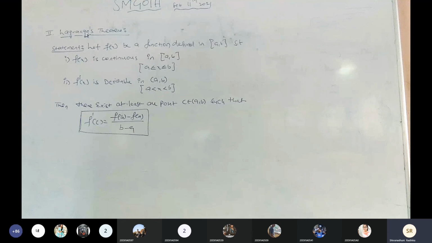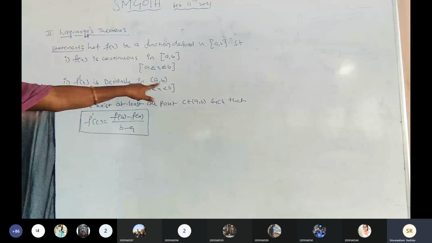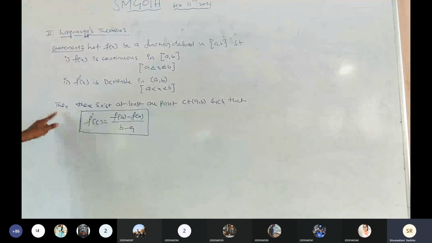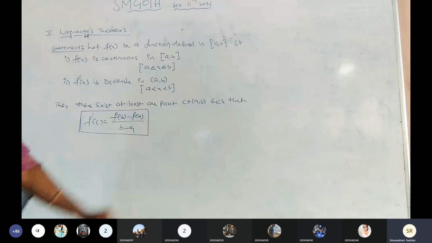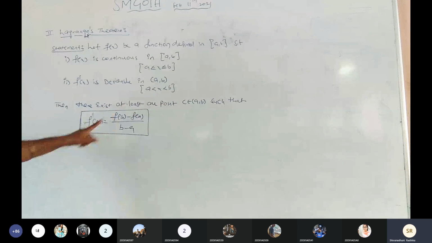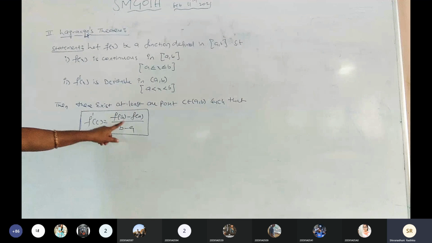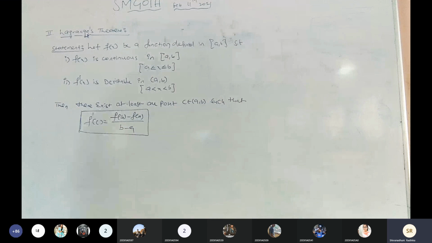So this is the Lagrange's. Once again I am going to explain. The first condition, same as Rolle's theorem: f of x is a continuous function in the closed a comma b. f dash of x is derivable in the open interval a comma b. Then there exists at least one point c belonging to open interval a comma b such that f dash of c equals to f of b minus f of a by b minus a. Is it clear? Any more doubts?